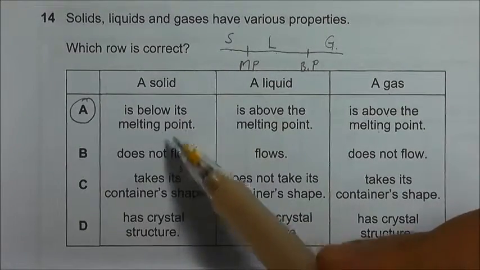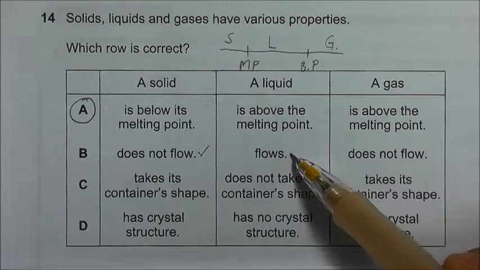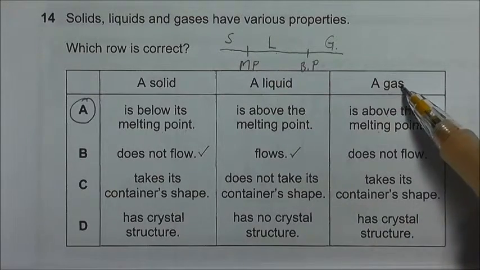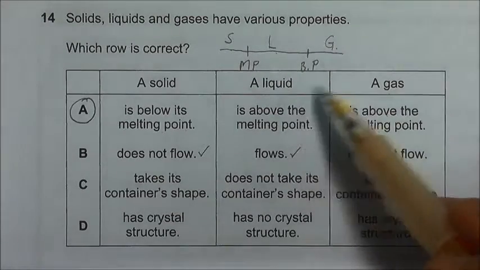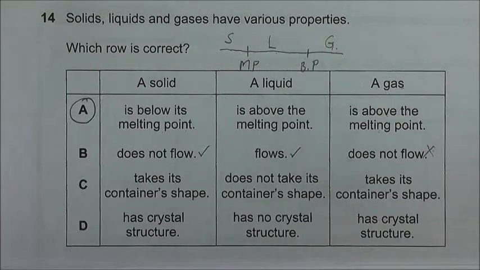Option B, solid does not flow, this is correct. A liquid flows, this is correct. And a gas also flows. That is why liquid and gas are called fluids. So option B is wrong.